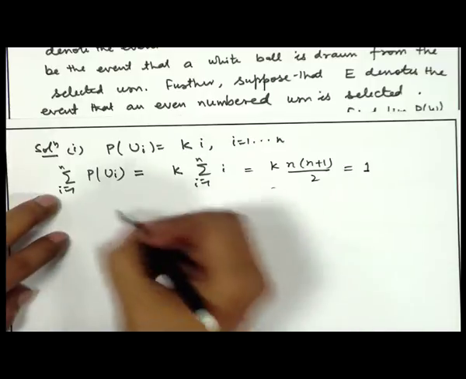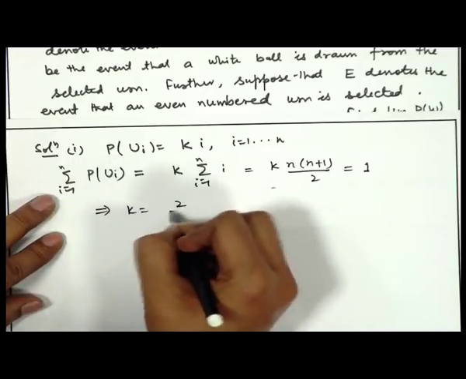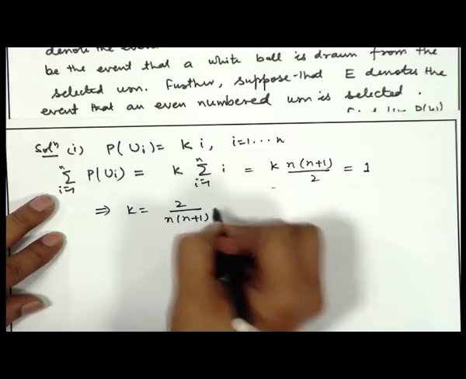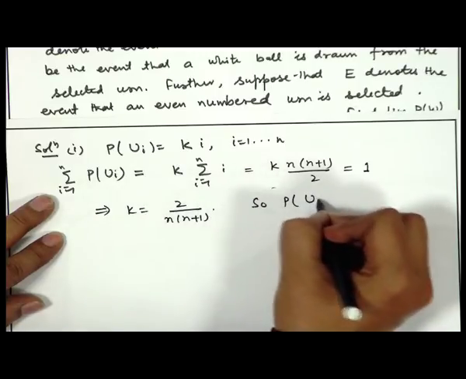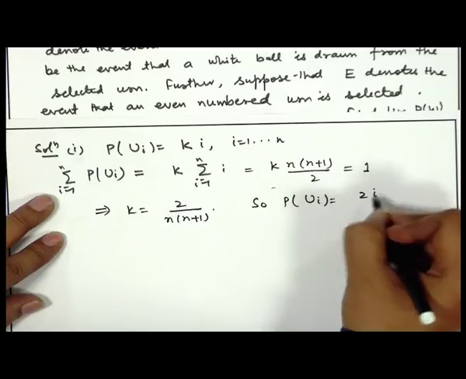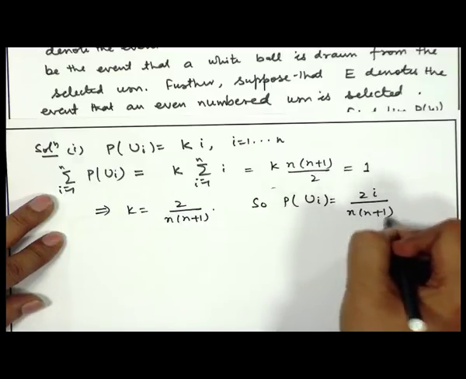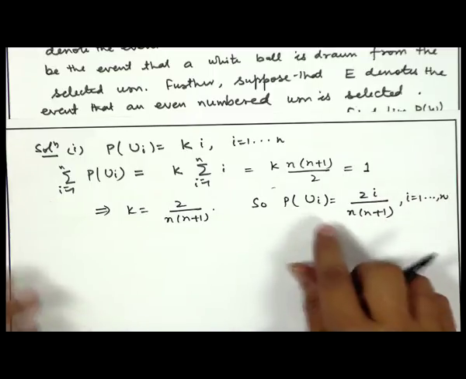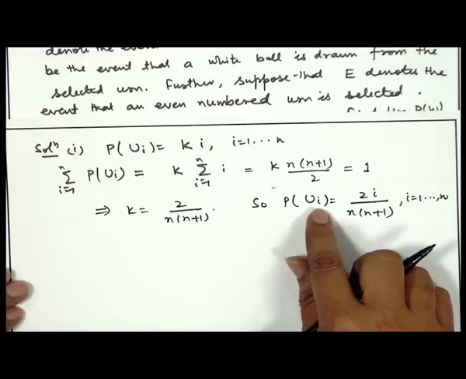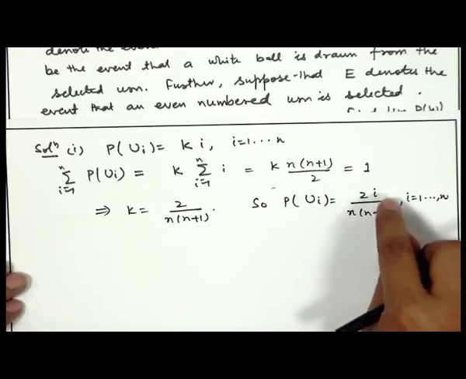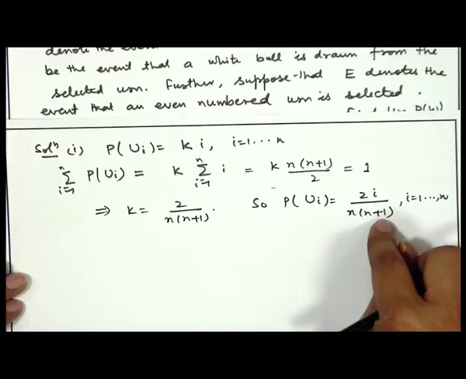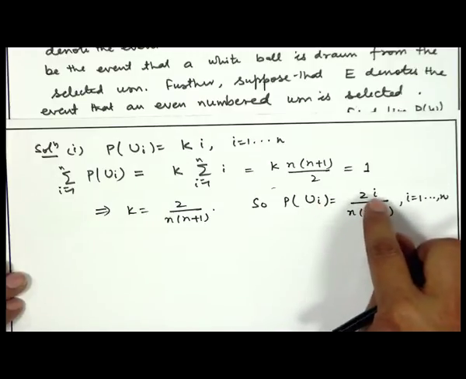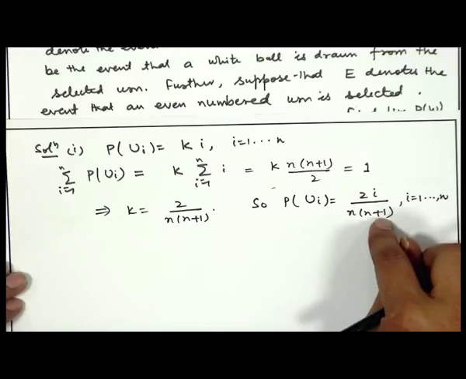So, k becomes 2 divided by n into n plus 1. So, probability of ui is equal to 2i divided by n into n plus 1, for i is equal to 1 to n. That means, the urn u1, the first urn, is selected with probability 2 divided by n into n plus 1. The urn 2 is selected with the probability 4 by n into n plus 1. The urn n is selected with the probability 2 divided by n plus 1.